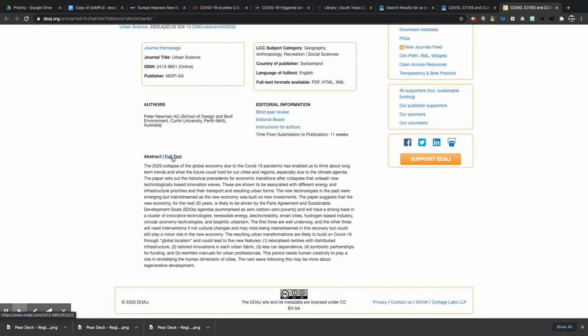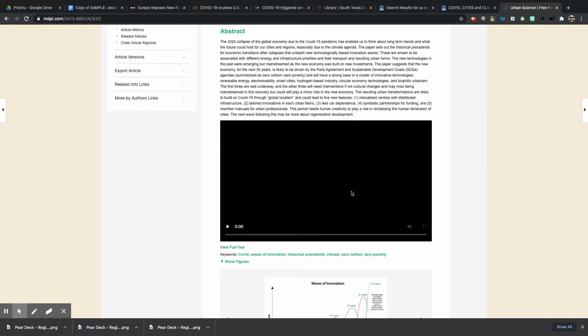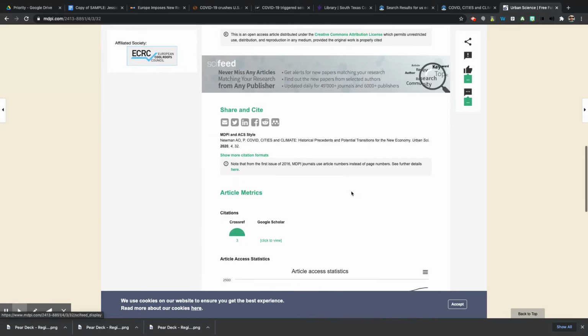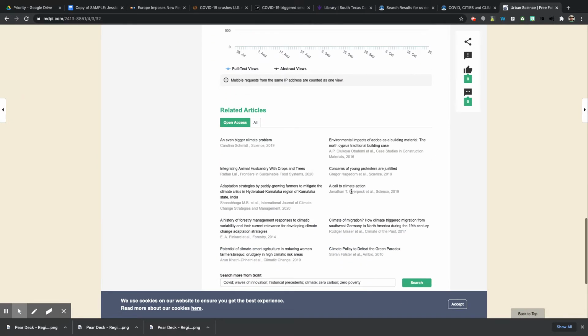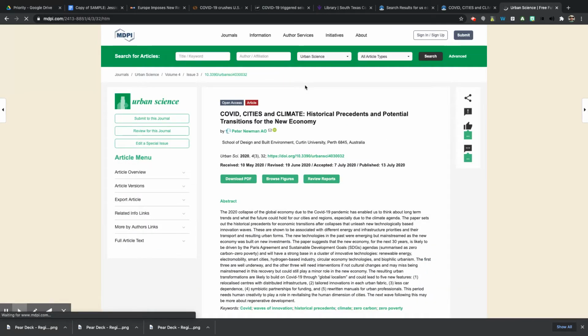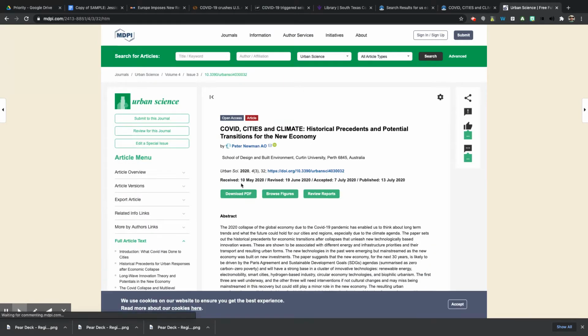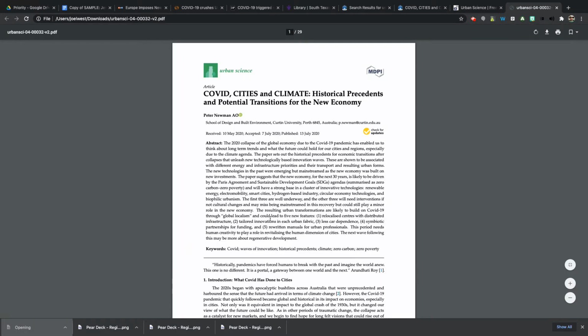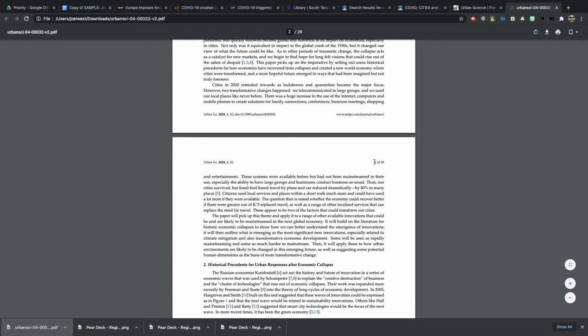Or I can click on full text, and it'll actually open it up. I click view full text, and it should give me a PDF to look at. So I can download the PDF and open that up, and this will actually have page numbers.